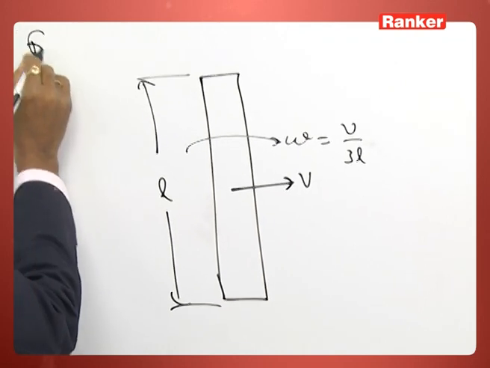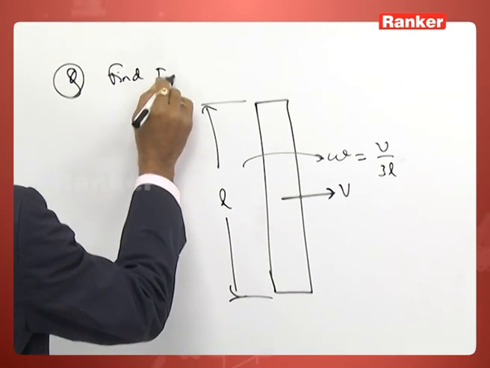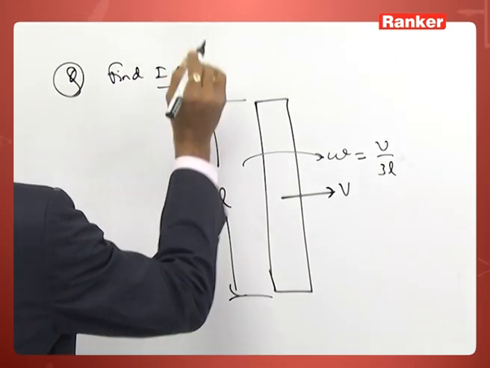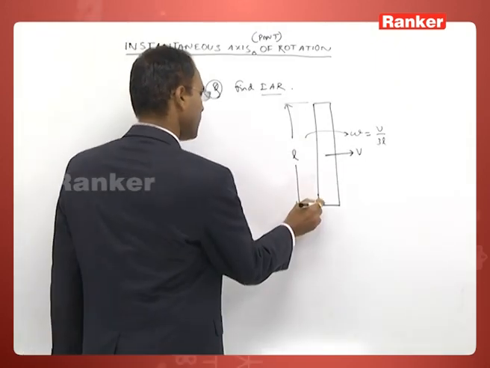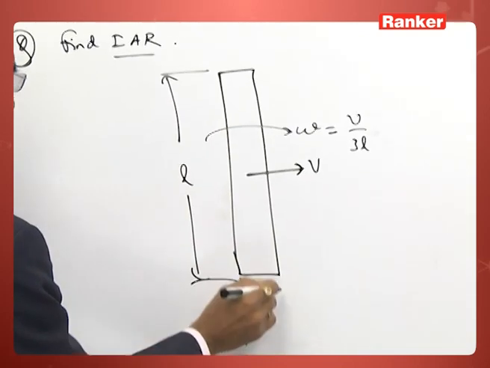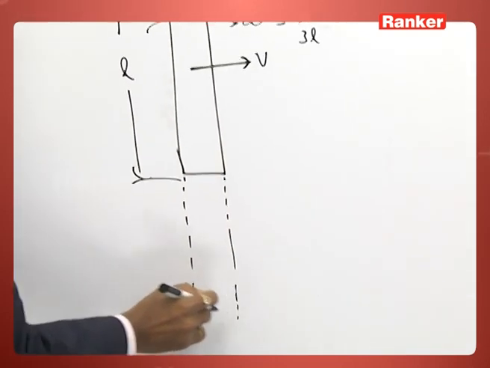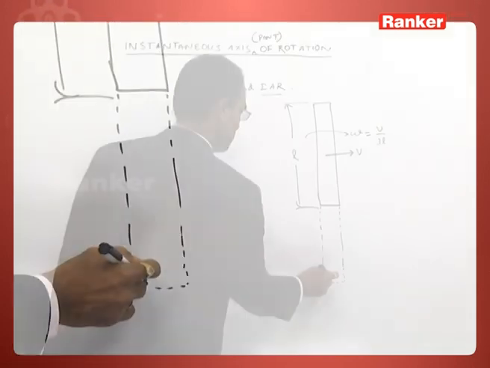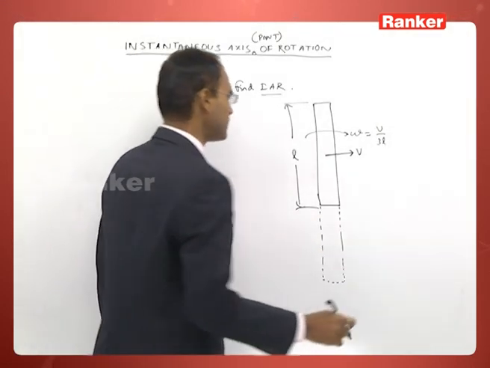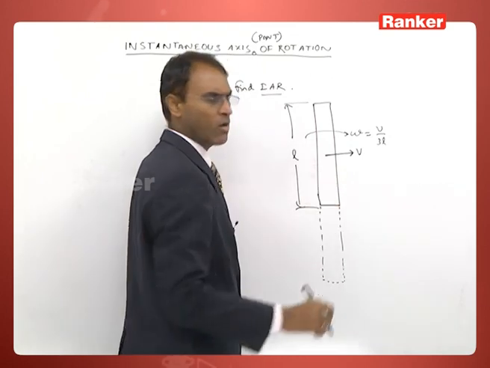Question is, find instant axis of rotation. Let us extend the rod. We do not know whether the instant axis of rotation is lying inside it or outside the rod.